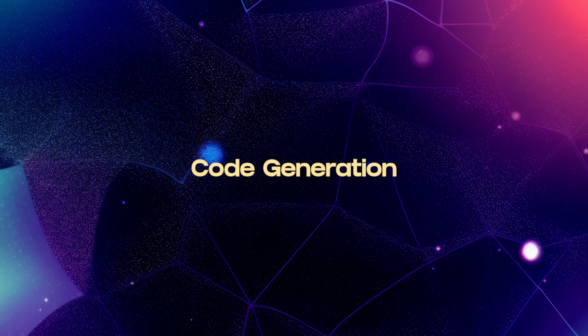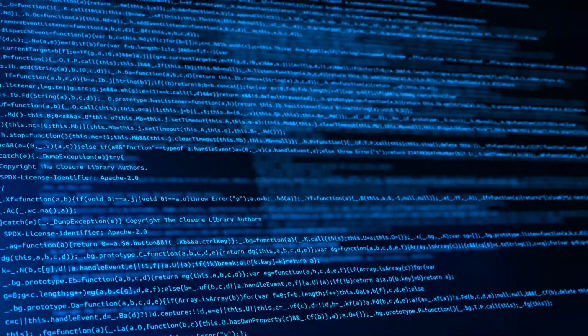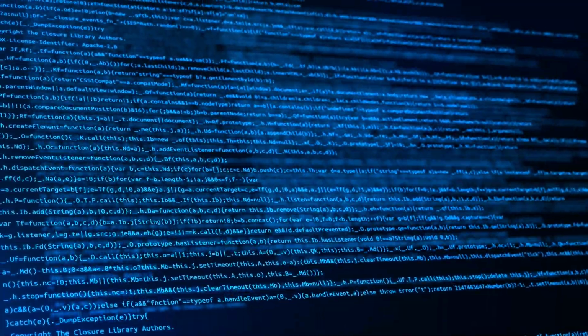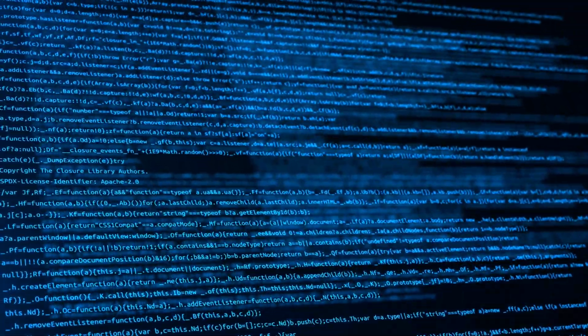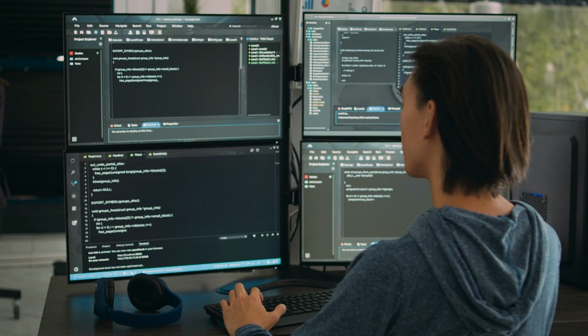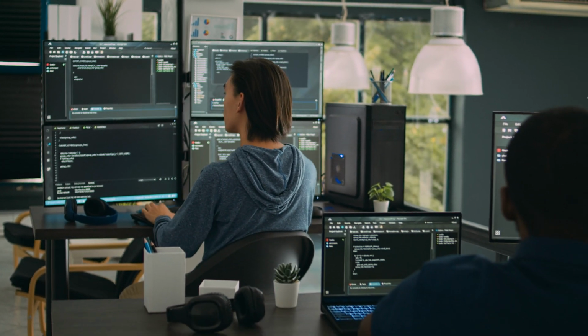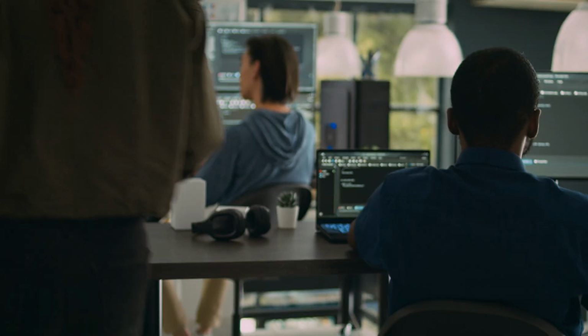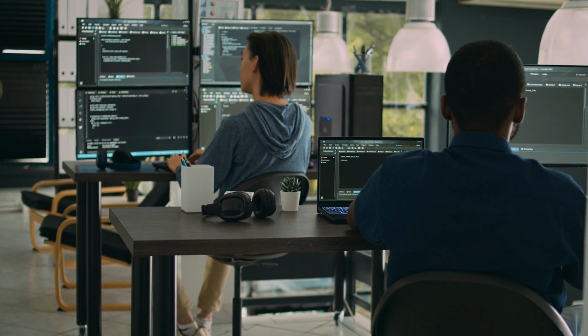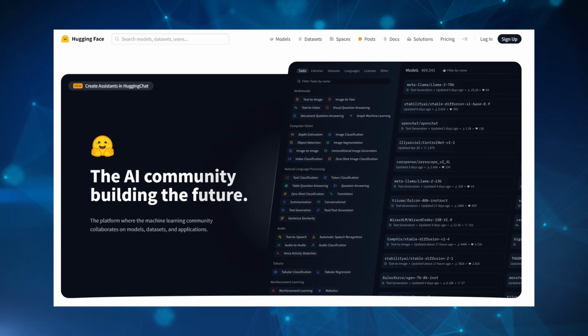And then, of course, there's code generation. The code generation AI helps to write, fix, and complete code for a plethora of programming languages. This helps to streamline software development by automating repetitive code tasks and allows you to deploy apps much faster. It's also a great way to learn programming as well. It's really useful for developers, programmers, and anyone involved in software development. And for solopreneurs who want to build something with a very basic amount of programming knowledge, they may be able to do so now. Tools like GitHub Copilot, ChatGPT, and Hugging Face are just some of the tools that help with this.